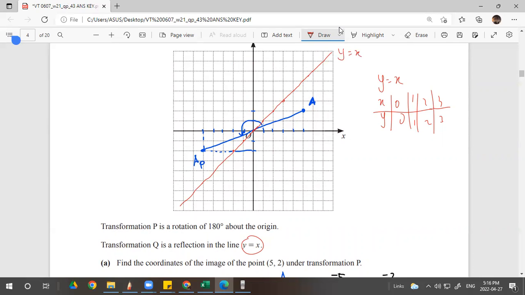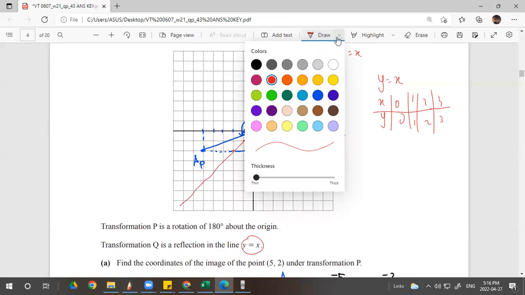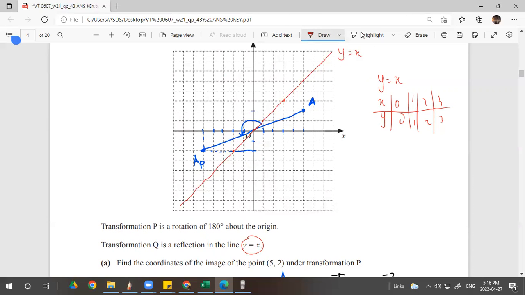This is transformation Q, reflection. So how do you reflect that? I use the red color and I will make it a bit thicker. Okay, next. So point A, transform this. It has to be 90 degrees, and this is A under transformation Q. So the point is 2, 5. Because for 5, 2, you just switch x and y. So 2, 5. That's it.